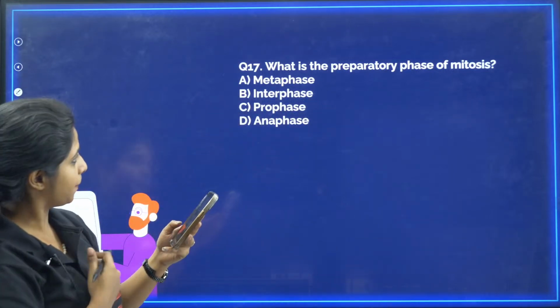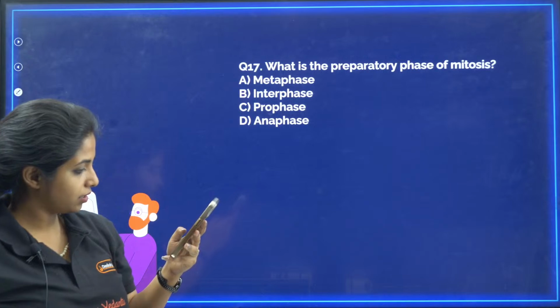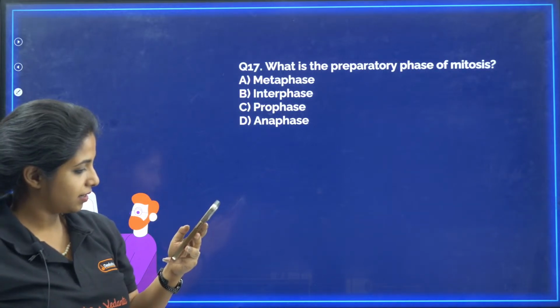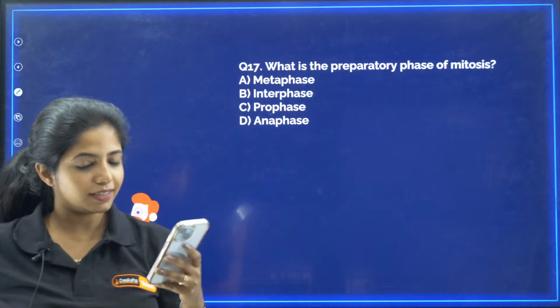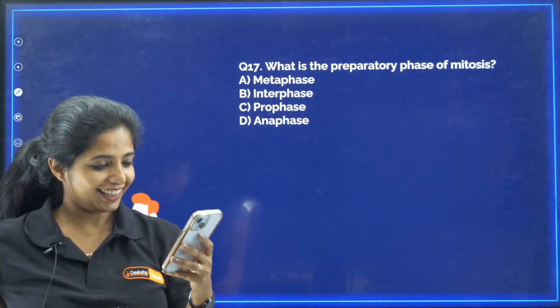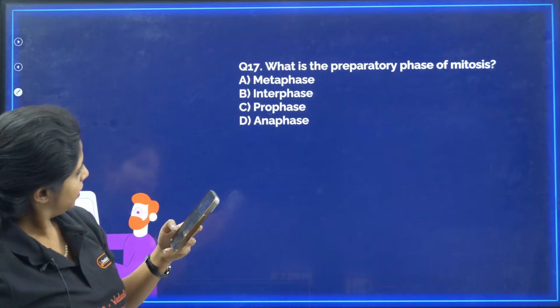Anita says D. Anita says D for this question. G1 requires 36 ATPs. Santosh says 17C.